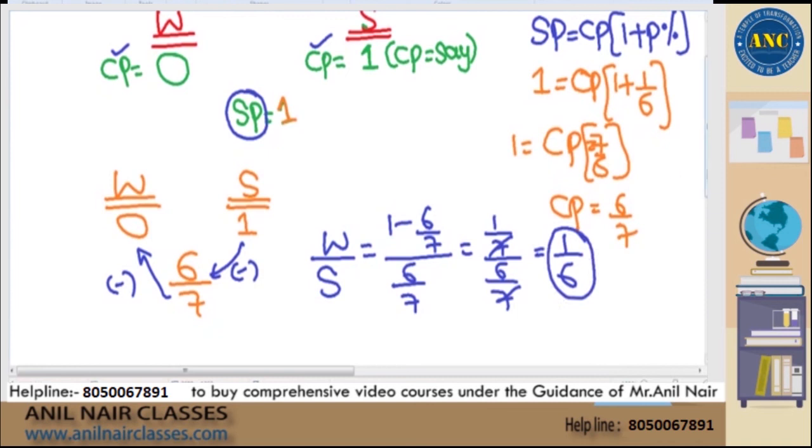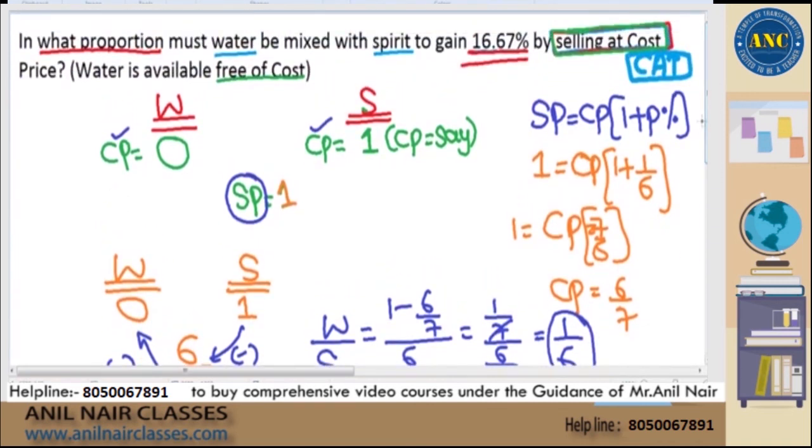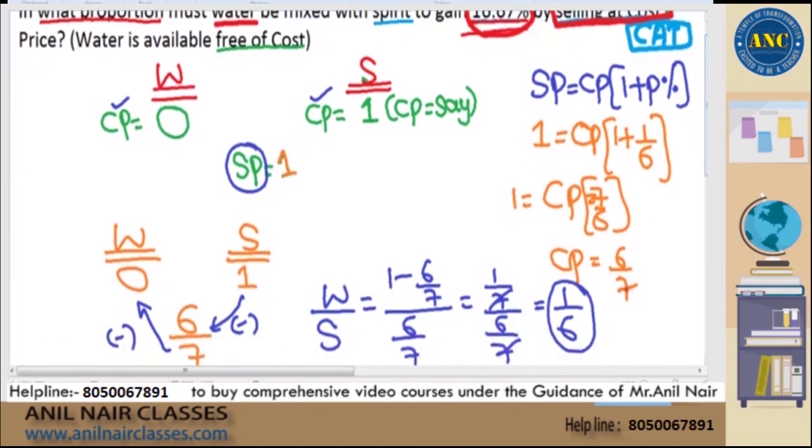That means what they are saying in the question is, even though you are selling to your friend at the price whatever you have purchased for, and still if you are getting 16.67%, that means you should have definitely mixed that proportions in the mixture of 1:6. Then only you can still get that particular logic. I hope it is clear, sir.